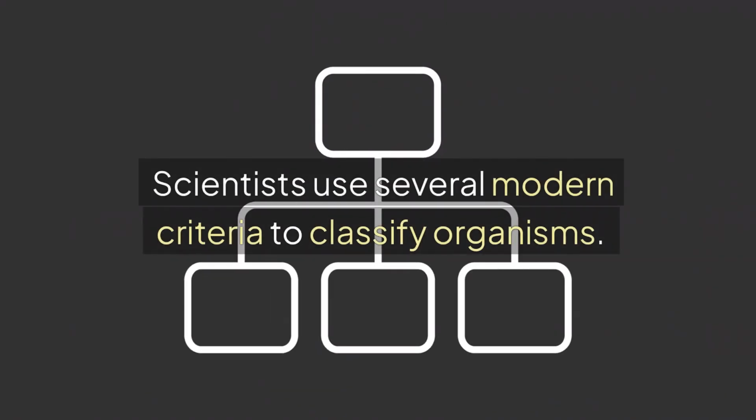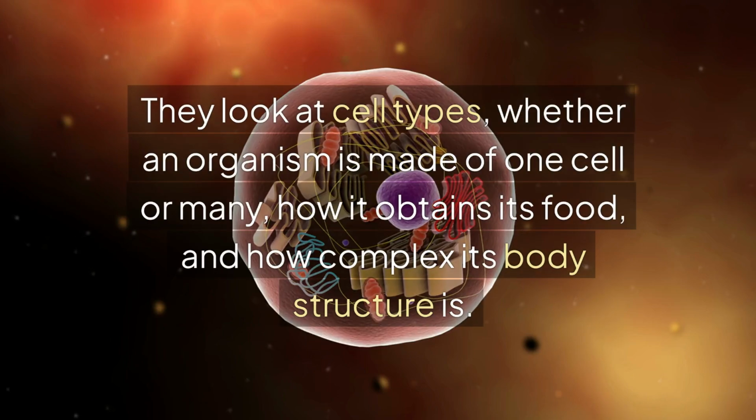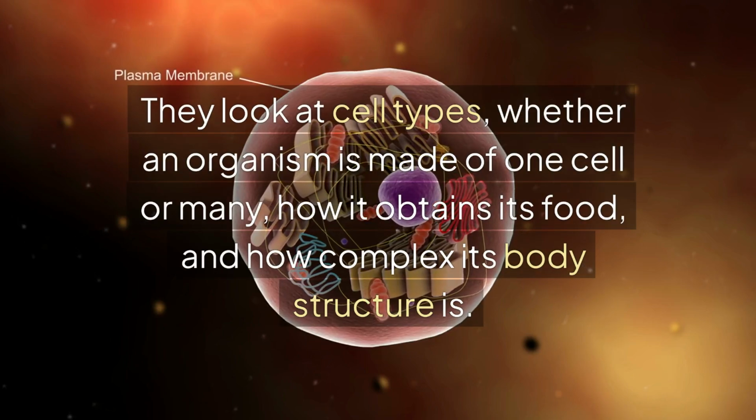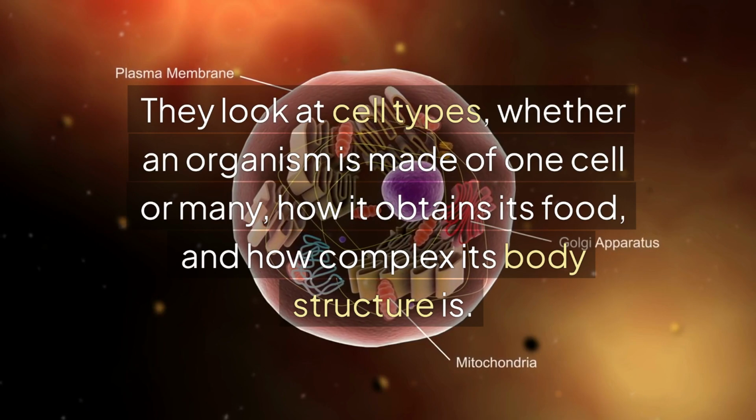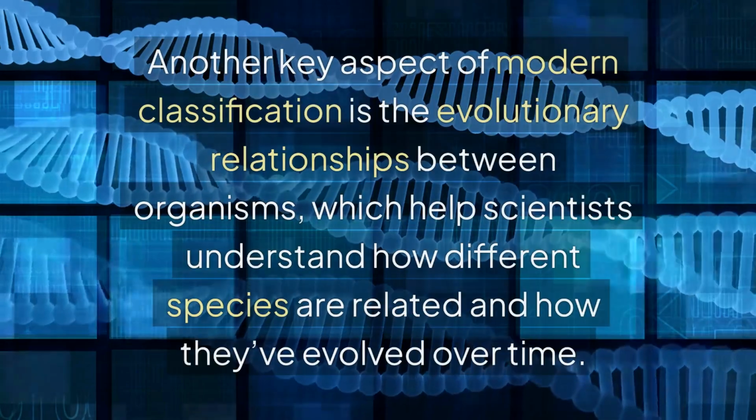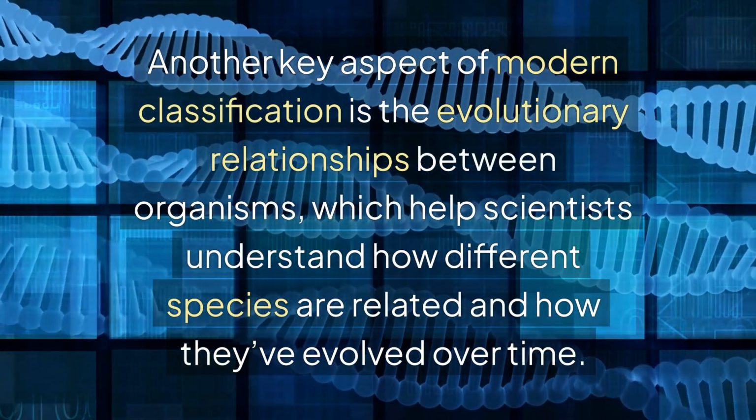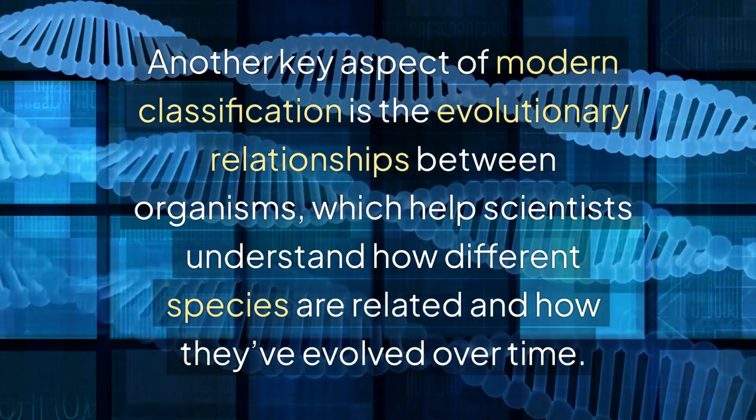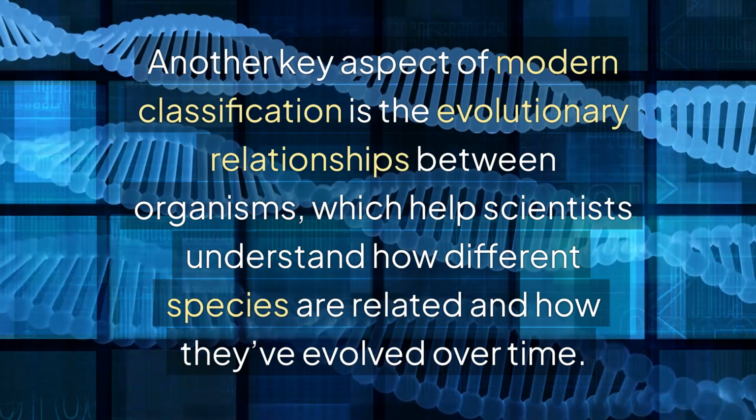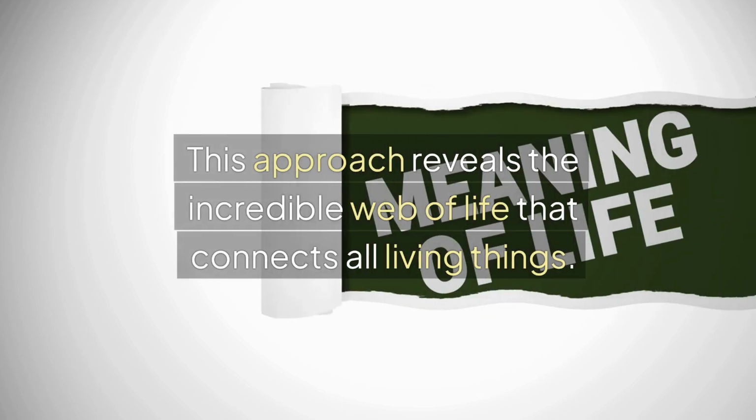Scientists use several modern criteria to classify organisms. They look at cell types, whether an organism is made of one cell or many, how it obtains its food, and how complex its body structure is. Another key aspect of modern classification is the evolutionary relationships between organisms, which helps scientists understand how different species are related and how they've evolved over time. This approach reveals the incredible web of life that connects all living things.